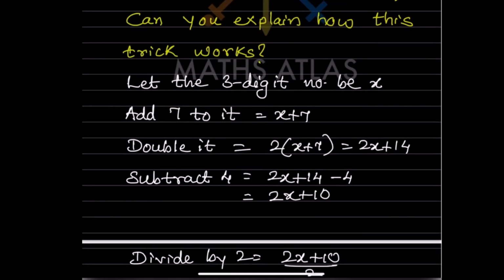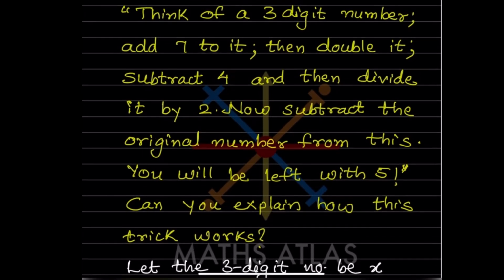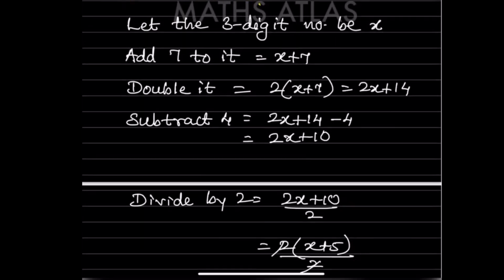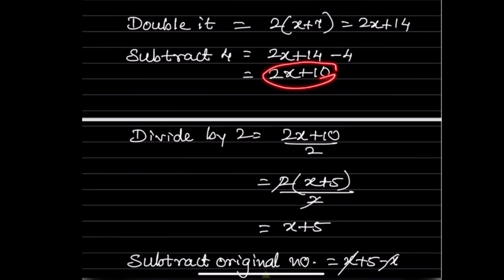Now subtract 4. So subtract 4 means 2x plus 14 minus 4, that is going to be plus 10. So 2x plus 10. Then after that, divide it by 2. This number you are going to divide by 2. So (2x plus 10) divided by 2.